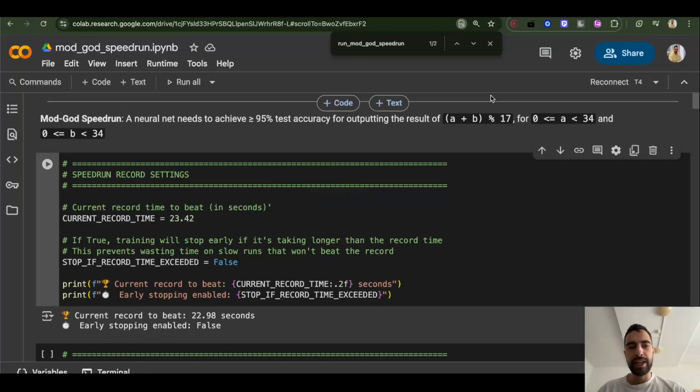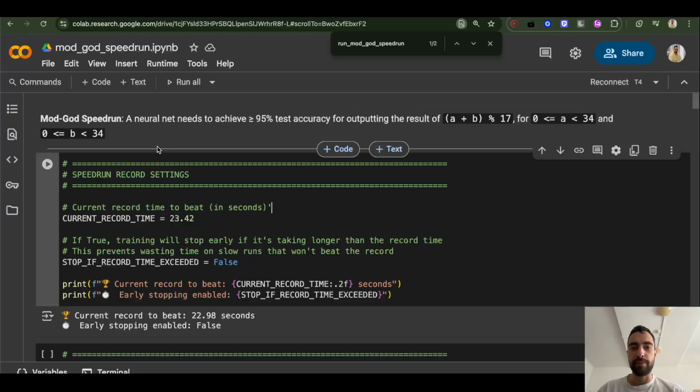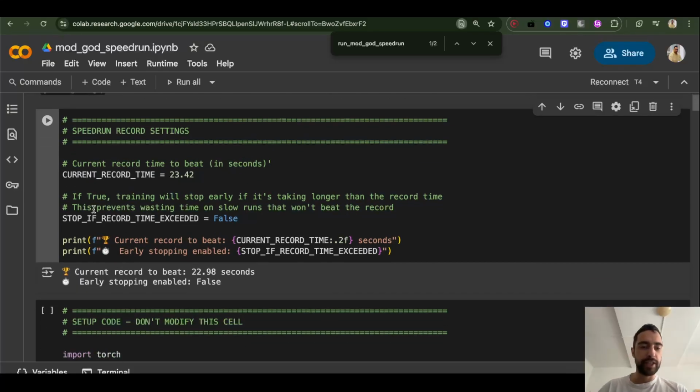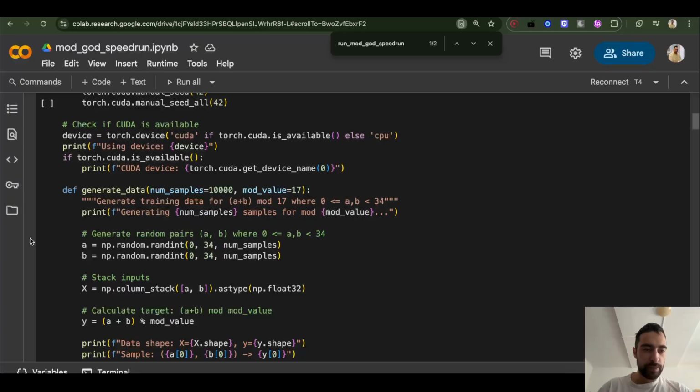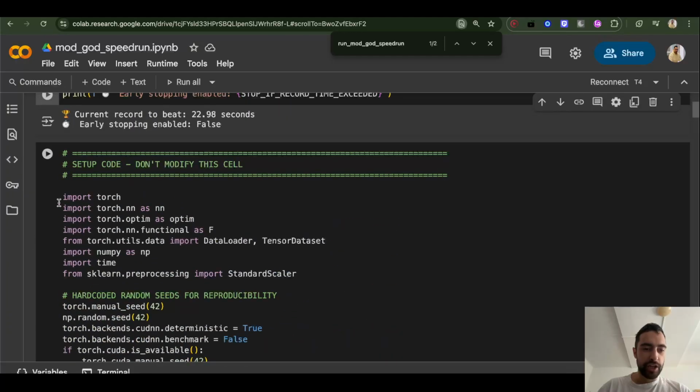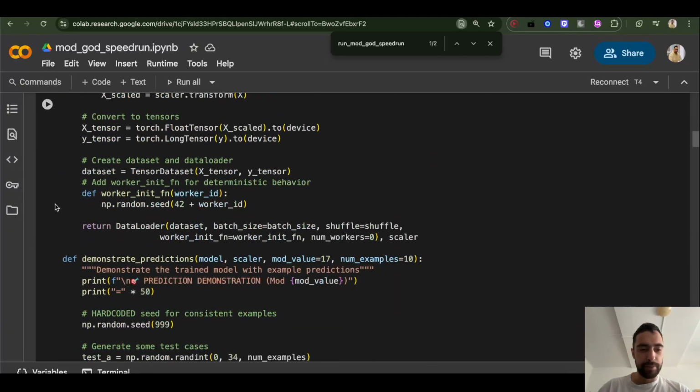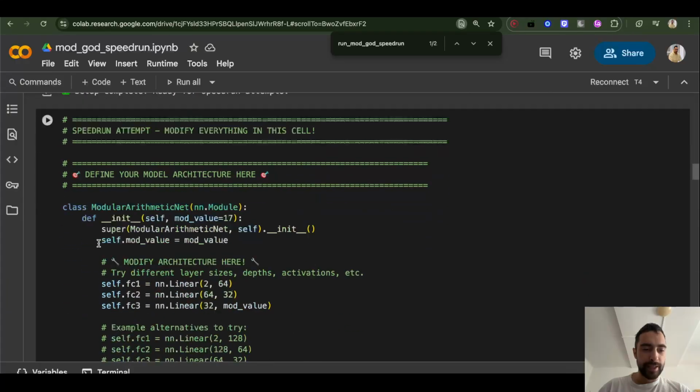The only constraint for this speedrun is that it must be on a T4, NVIDIA T4 GPU, so I recommend just using Google Colab. If you want to try different GPUs, you can tell me. You can start an issue in the link I'll show you below, or email me, but for this speedrun it's just T4. We can add more speedruns, more GPUs and stuff. You don't want to touch any of this setup, you just want to run this. Then this cell you want to modify.